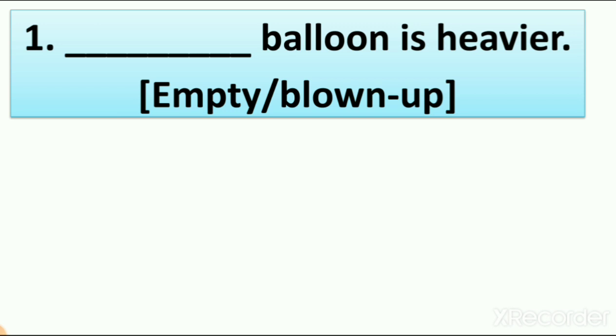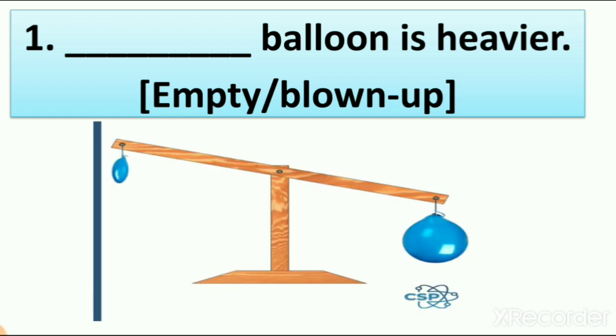So we have the FB here, dash balloon is heavier, and two options are there, empty and blown up. Here you can see the picture of an empty balloon and a blown up balloon. As we know, the thing which has more weight is heavier than the lighter thing, which goes down, right? That's why here you can see the first balloon is empty without air and the second balloon is blown up with air. The empty balloon is called empty, and the balloon which is filled with air, we call it a blown up balloon.